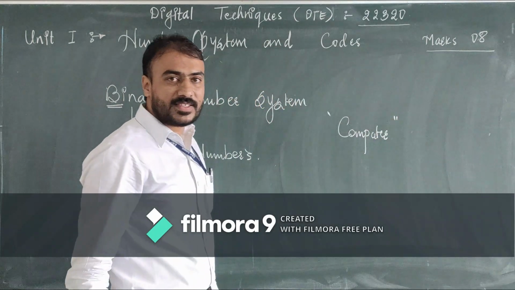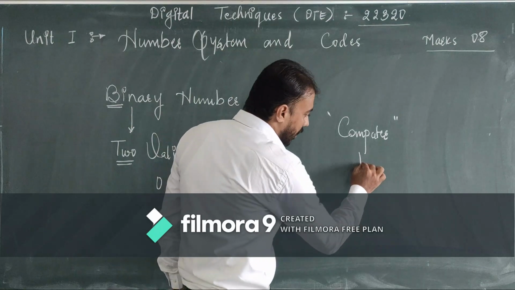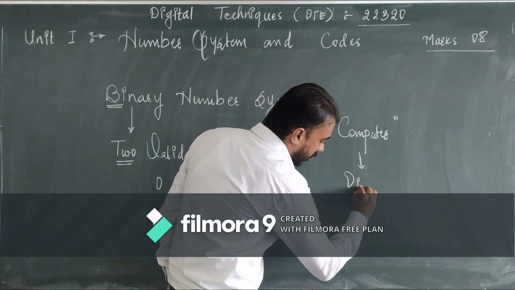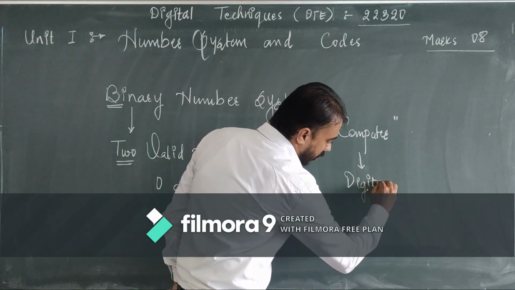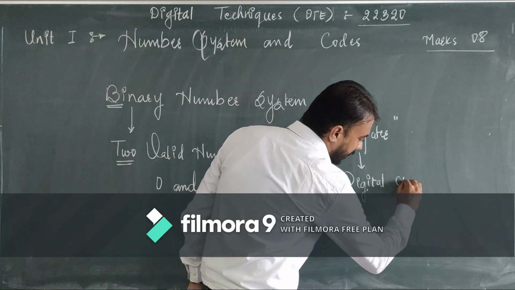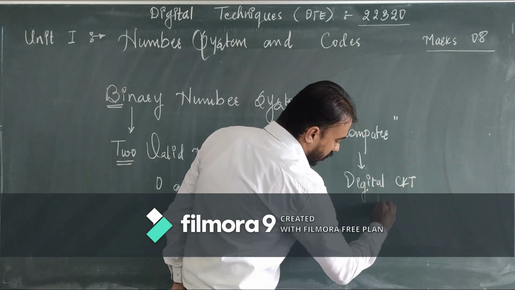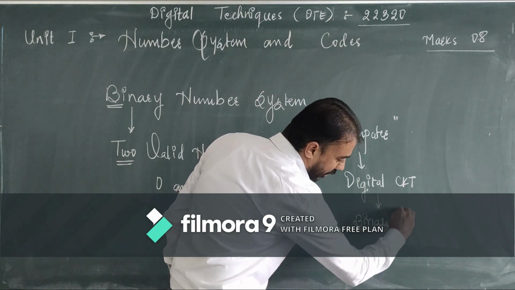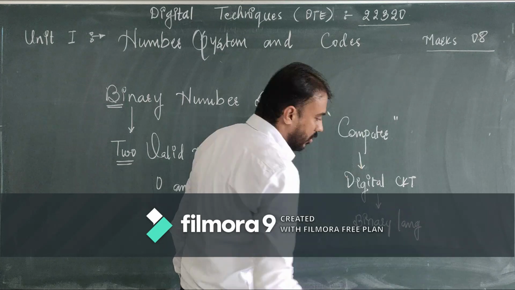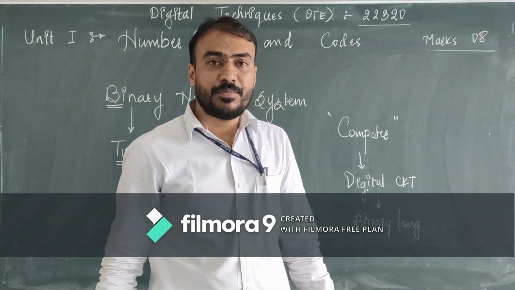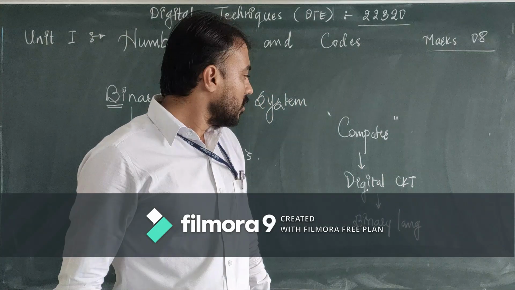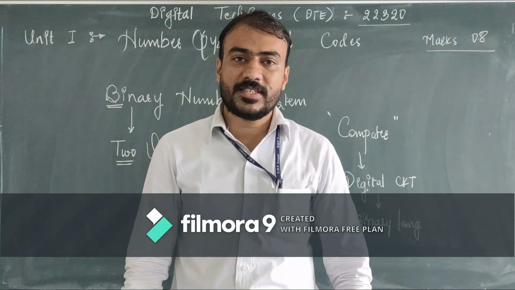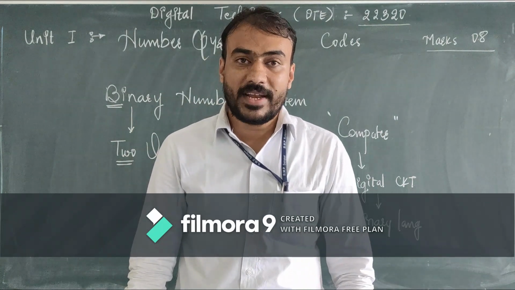As the computer is a digital system, it is made up of digital circuits which only work on binary language. I repeat, computer is a digital system which is made up of digital circuits and which understands only binary language.